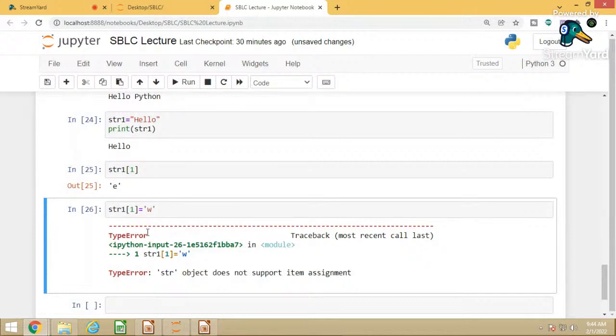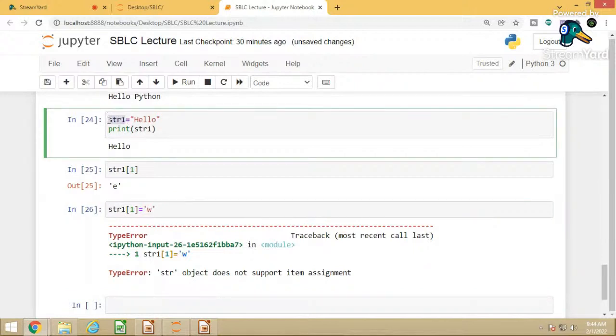So what error will it give? The string object does not support item assignment. Means if you want to assign some value, you cannot assign it. So assignment of a value is not possible in case of indexing. But whatever string 1 we have, we can assign another string into string 1, and that is possible. But in case of a string, letter replacement is not possible. That is nothing but called immutable.